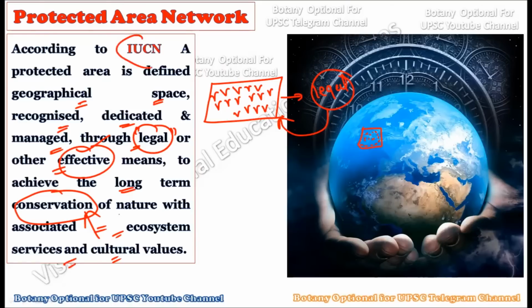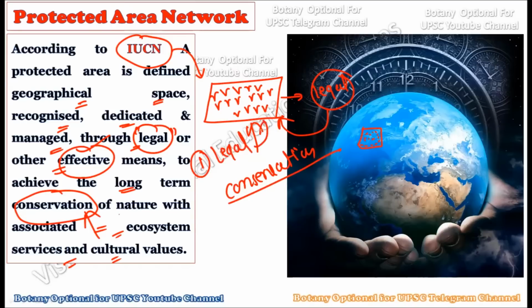So the International Union for Conservation of Nature clearly defines which area to call a protected area. Protected areas are geographical areas dedicated and managed through legal aids or other effective means, with the primary aim of conservation. Two things are very special here. The first thing you should remember is that legal aid can be taken to conserve the area, and second, the aim is to conserve biodiversity.